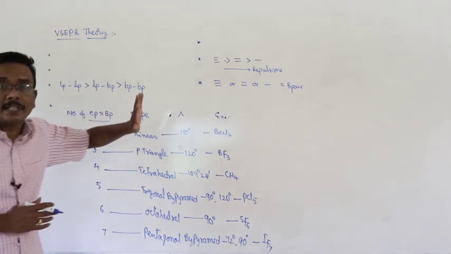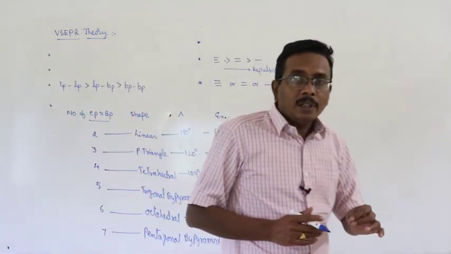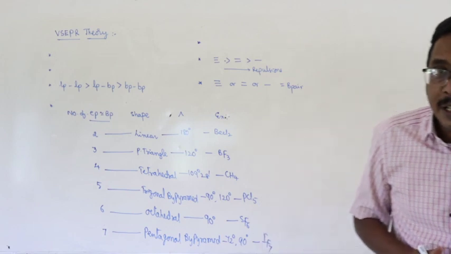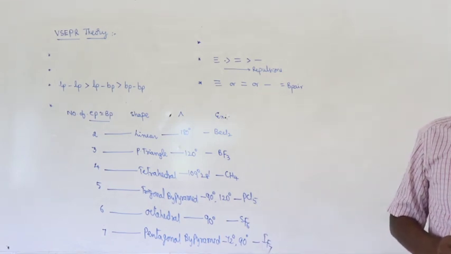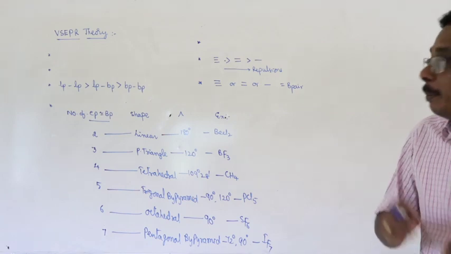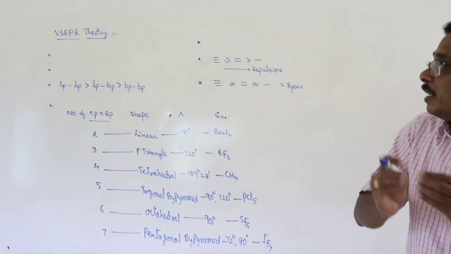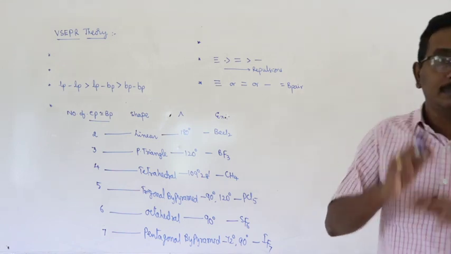I will repeat once again totally. According to VSEPR theory, the shape of a molecule can be decided by counting the number of electron pairs present in the valence shell of central atom.